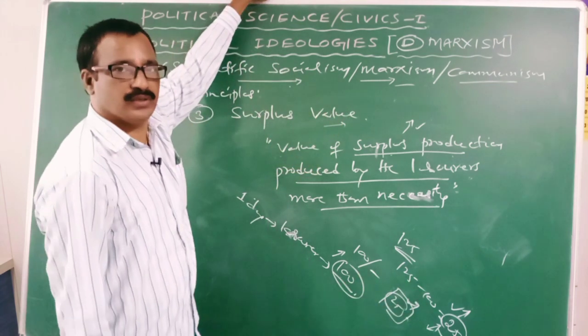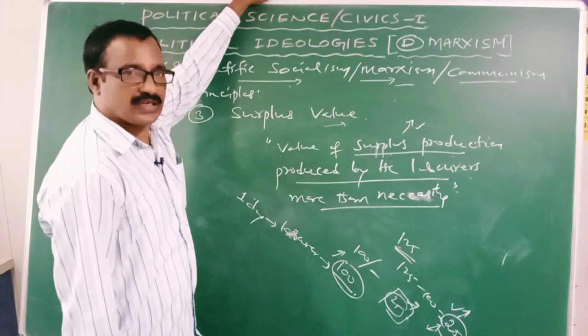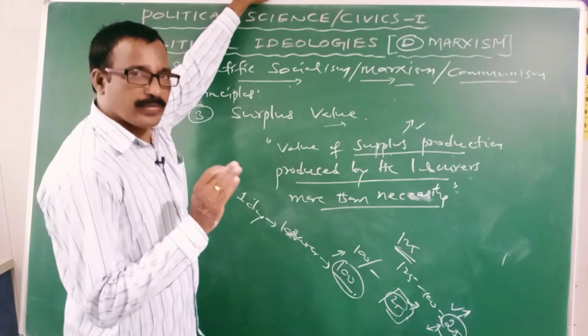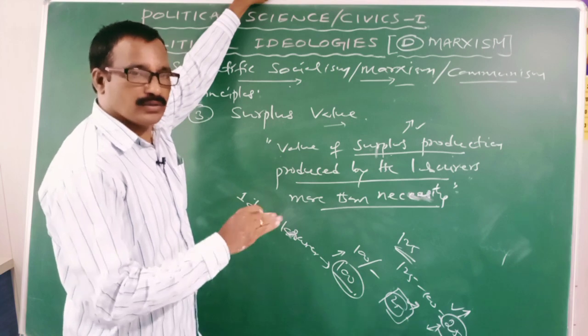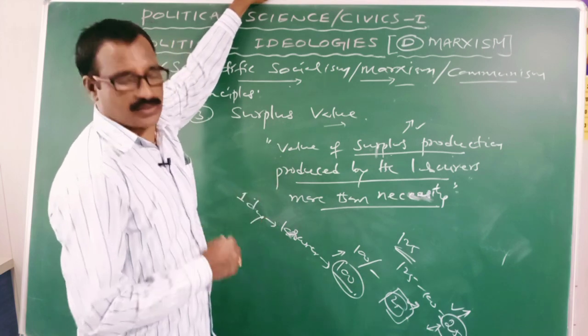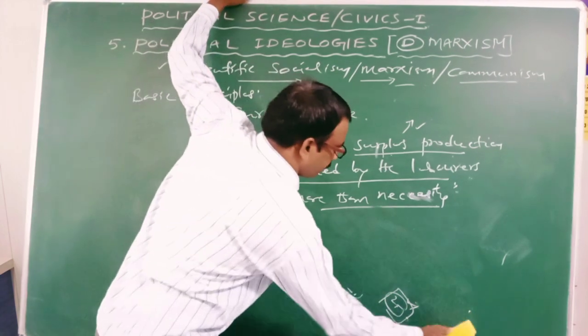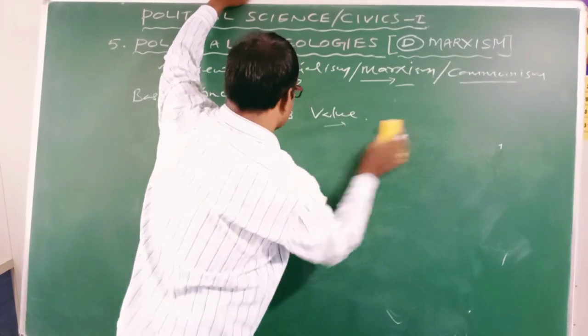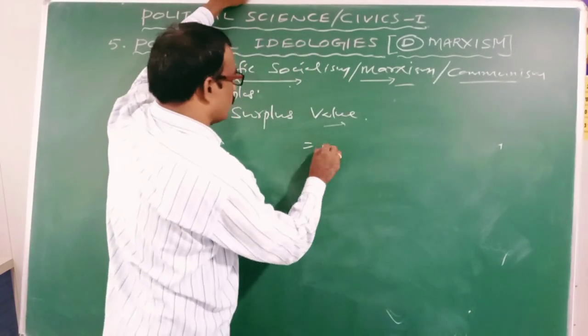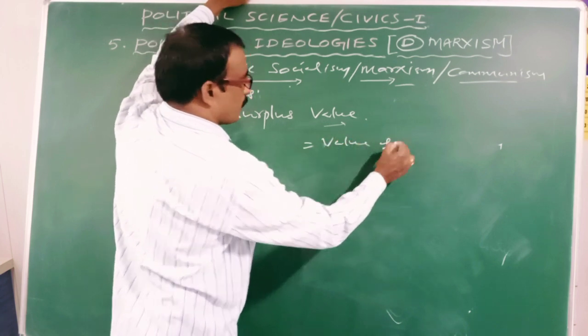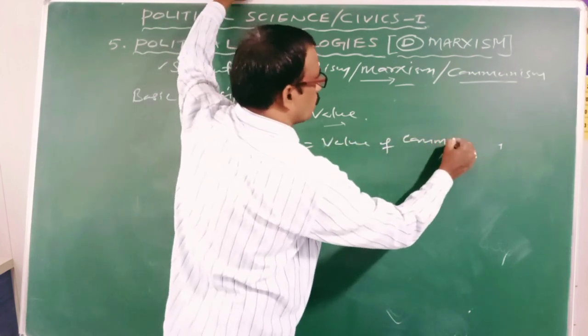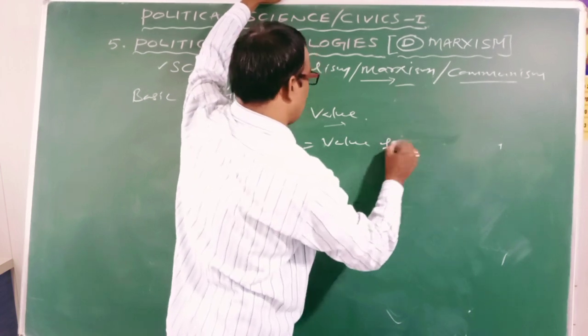In other words, surplus value means the difference between the value of the commodity and the wages given to the laborers. Clear? Surplus value equals what?